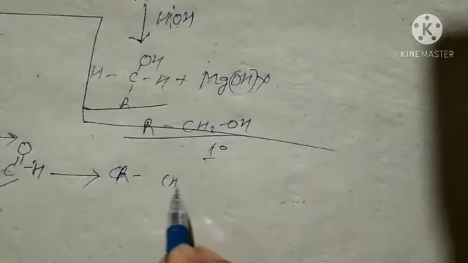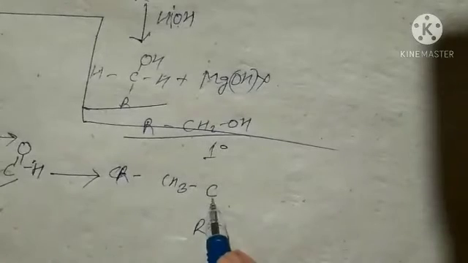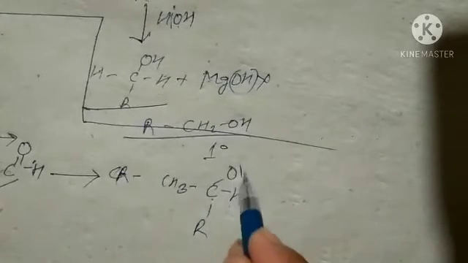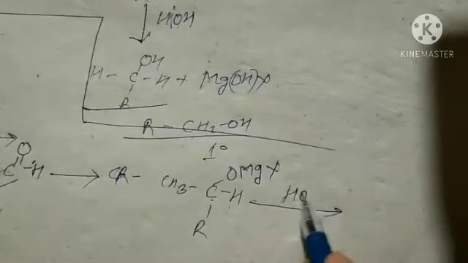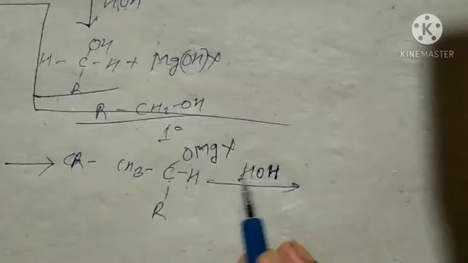Here CH3 and R, this R to here, and H plus OMgX, which on hydrolysis gives secondary alcohol. So H goes there and OH there.